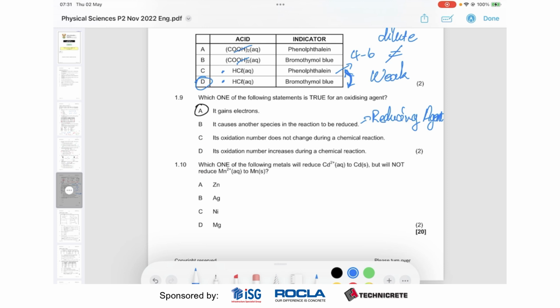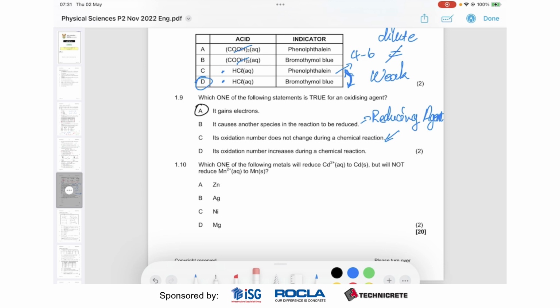Okay. Its oxidation number does not change during a chemical reaction. Well, then it's not being reduced or oxidized, so nothing's happening, yeah? No electrochemical change. This would be a spectator ion, you know? Its oxidation number increases during a chemical reaction.